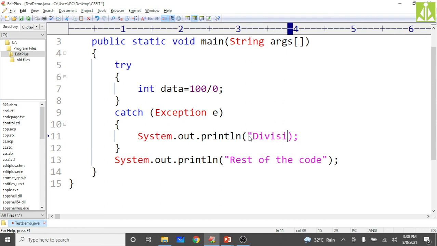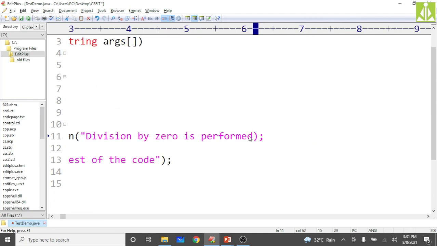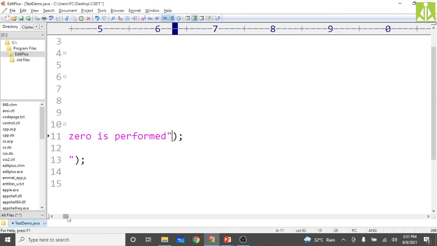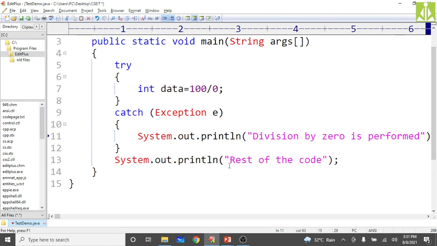Division by 0 is performed. Because of that reason, the program got terminated. Okay, divide by 0 is performed. So now what will happen, whenever you are performing divide by 0 operation, you will get this custom message. Instead of technical term, you will get this custom message.